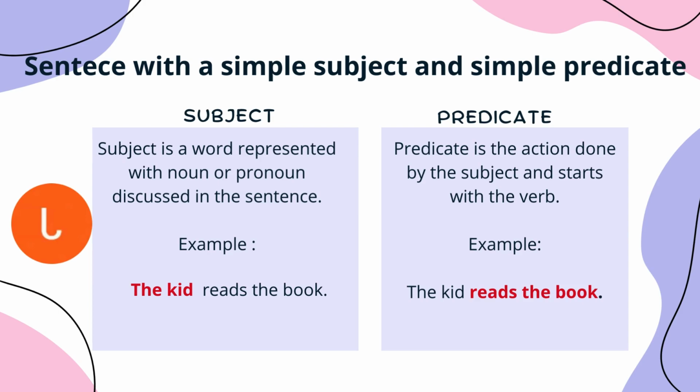If we notice in this sentence, the verb reads is the action. What does the kid do? The kid reads. That is the action done by the subject.